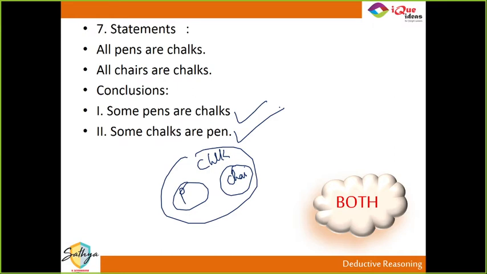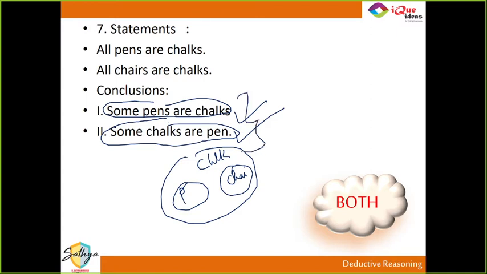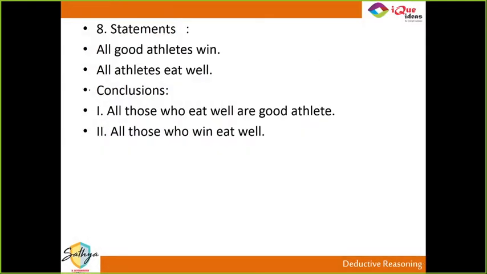Because the opposite of some is some. Remember this one thing: the opposite of some is some. So if one of these is true, then the other one also has to be true. So either both will be true or both will be false. It's not possible in this situation that only one of them is true, because some A is B automatically means some B is A. So keeping that in mind, either both will be true or both will be false. Only one of them cannot be true. I hope you understand that. See, even logically you can work out which of them is possible as an answer. Okay, moving on, next one.